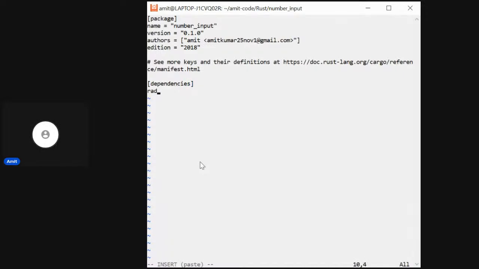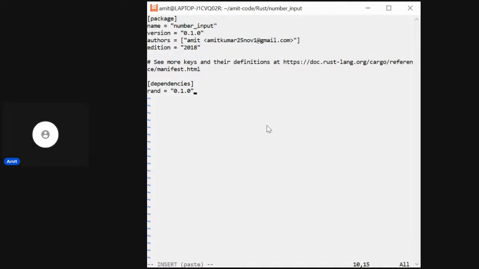Then what I can do is rand equals the version number, for example 0.1.0, and it will go to crates.io, find this crate, and download it for us, and we can use the functions present inside this shared library. In this file, the package name is number input, the version is the first version, this is the author, then this is the edition. You can change it anyways.